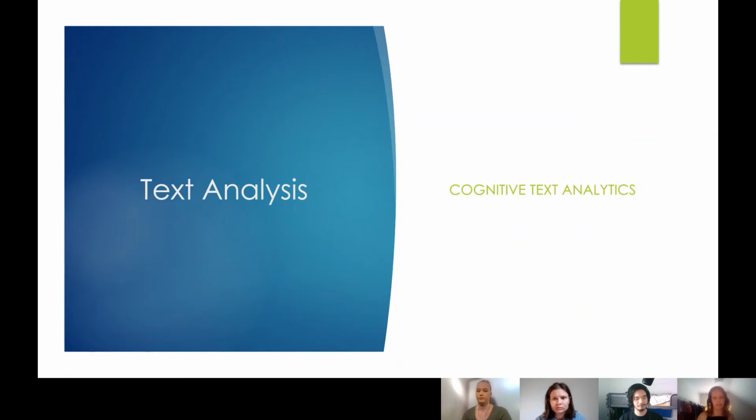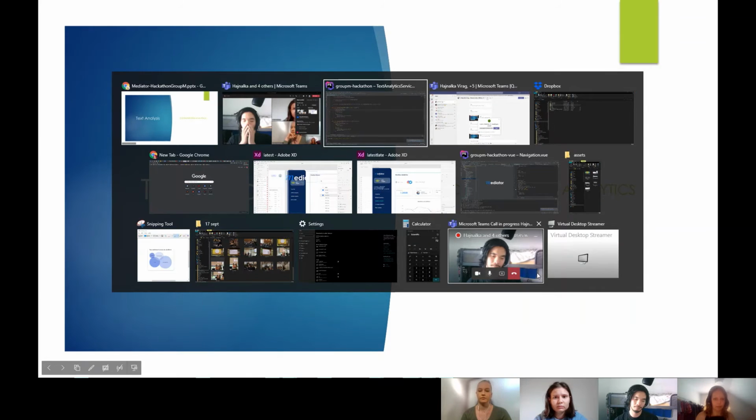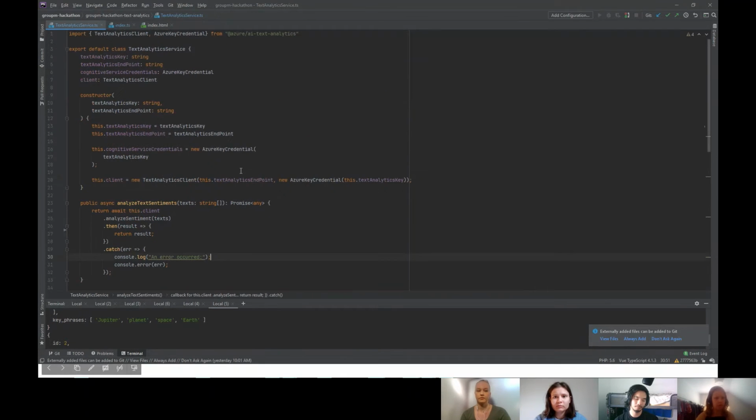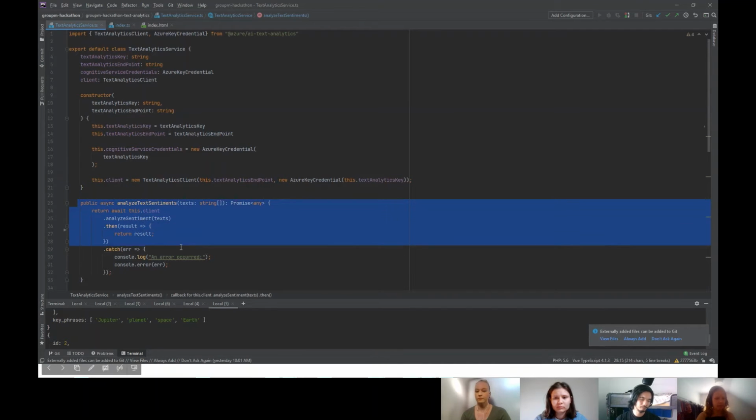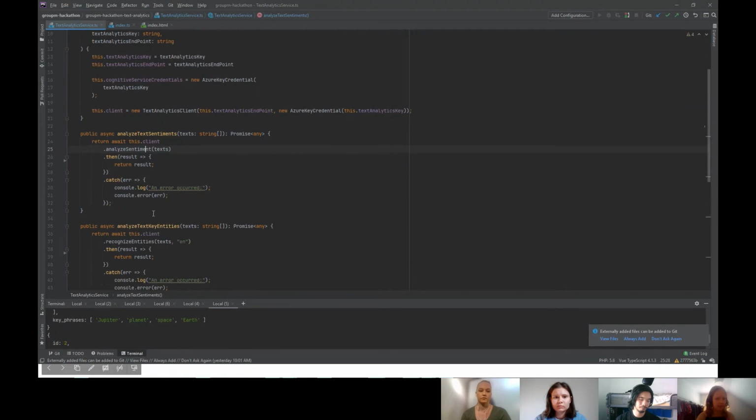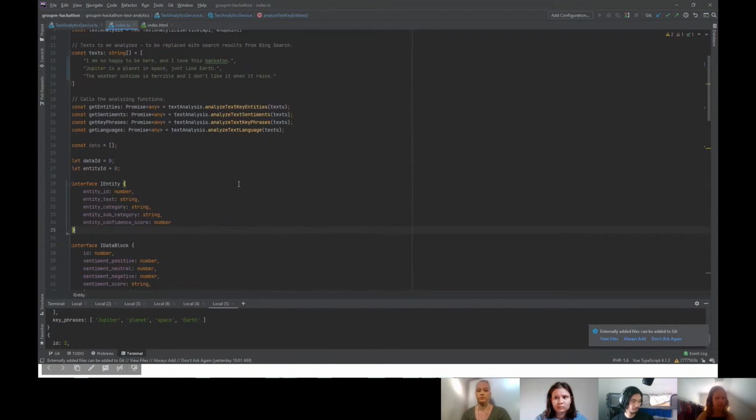Our main focus in this project has been text analysis, and for this we have used cognitive services in Azure. And I want to show an example here. So this is our service where we actually run those functions from the API. So we analyze sentiment here, entities, etc. We do all that here.